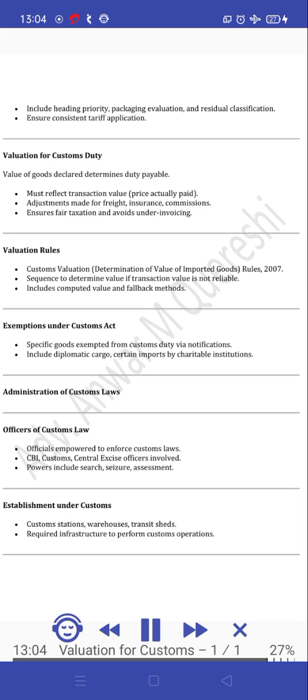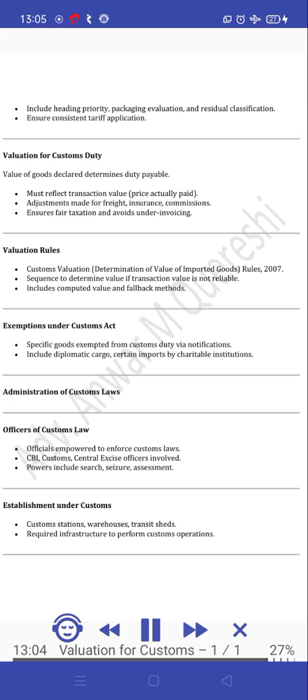Valuation rules: Customs Valuation (Determination of Value of Imported Goods) Rules, 2007. A sequence to determine value if transaction value is not reliable. It includes computed value and fallback methods. Exemptions under the Customs Act: specific goods are exempted from customs duty via notifications. These include diplomatic cargo and certain imports by charitable institutions.